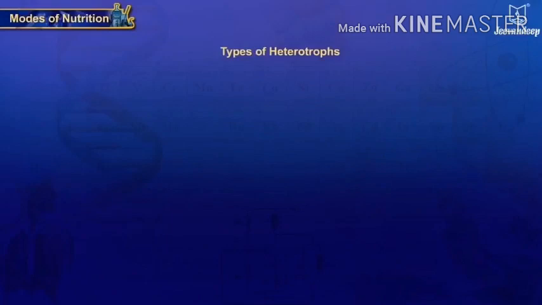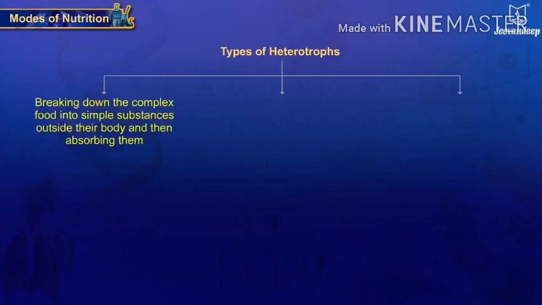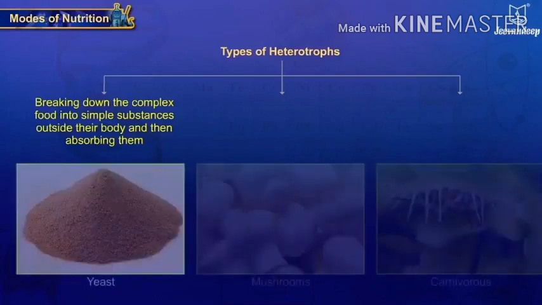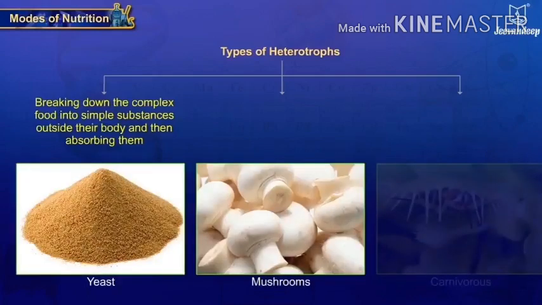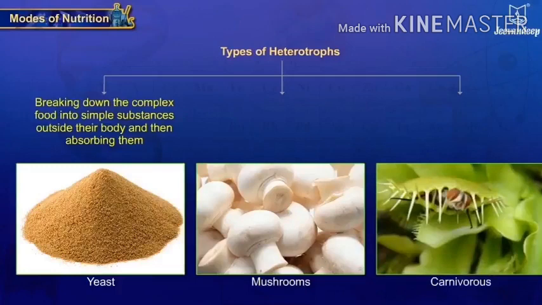Types of heterotrophs. We can classify heterotrophs into three streams. The first stream is breaking down complex food into simple substances outside their body and then absorbing them inside the body to convert into food energy. For example, we can take yeast, mushroom and carnivorous plants.